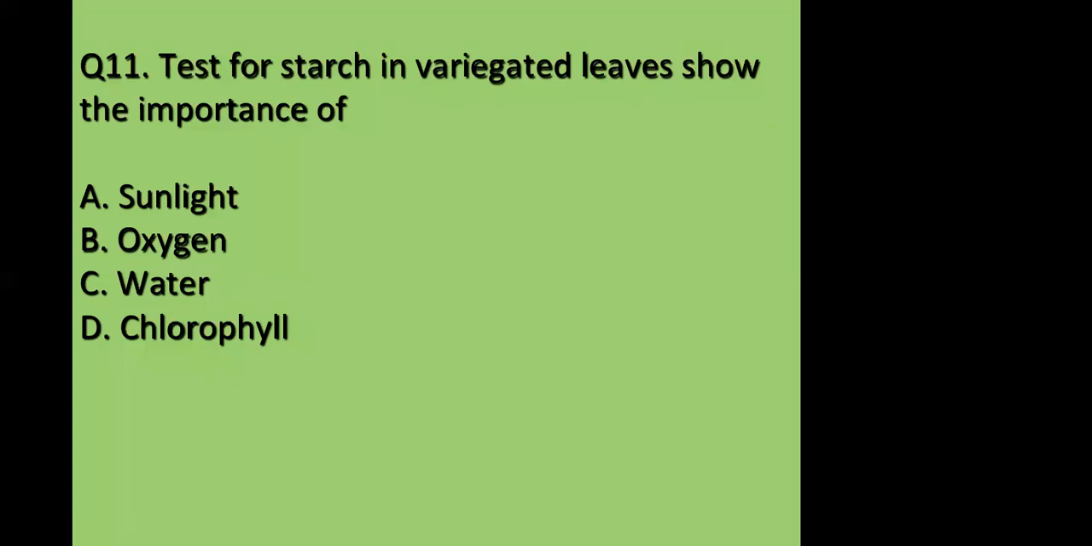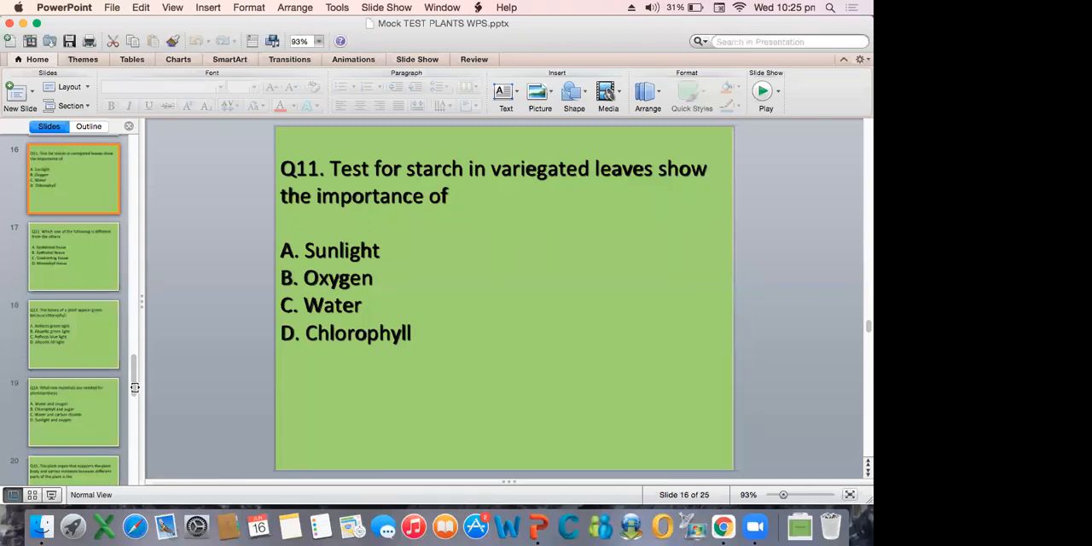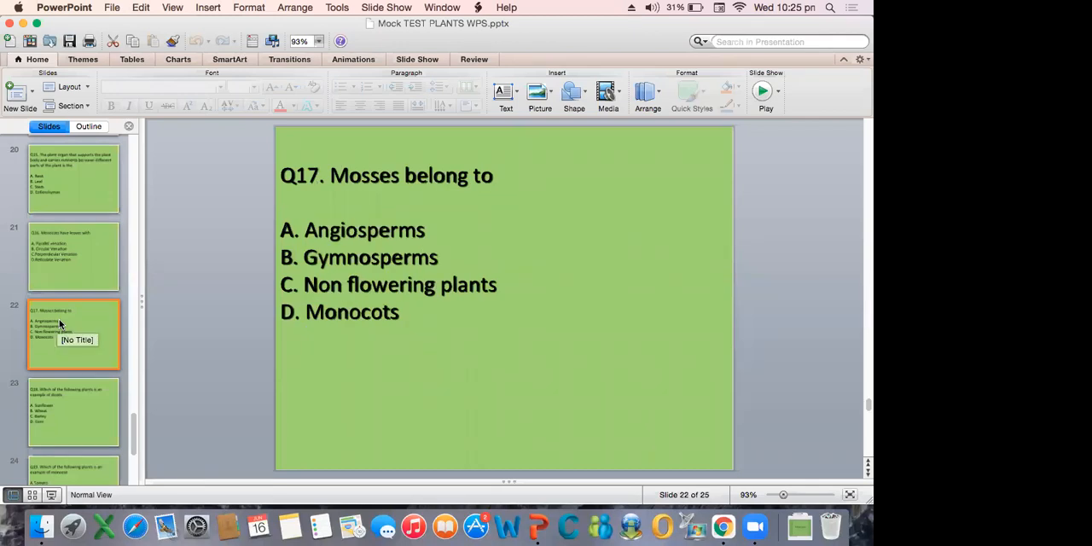I have a question. Yes, what's your question? What is starch? Starch is the food which is prepared by the plant, the type of carbohydrate which the plants prepare. Right? Yeah. Thank you. The answer is D.